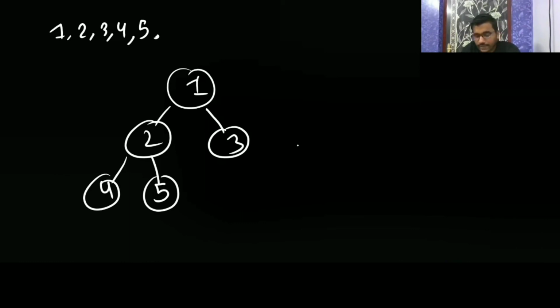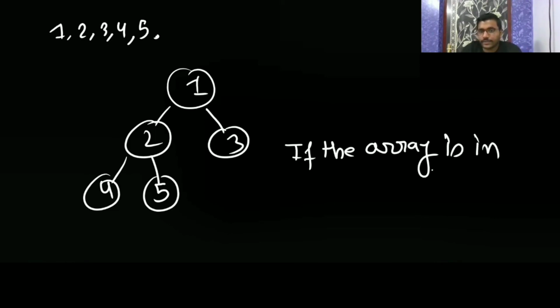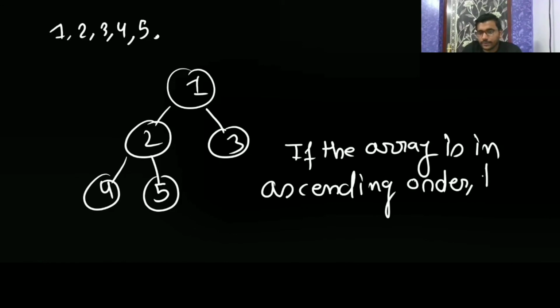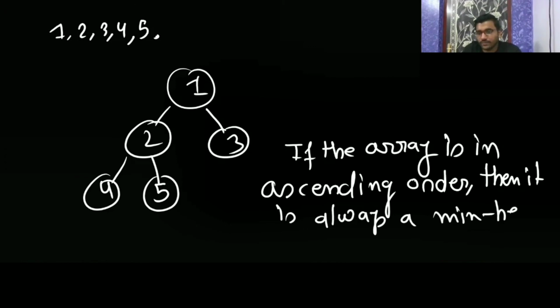So you can say that if the array is in ascending order, then it is always a min heap.